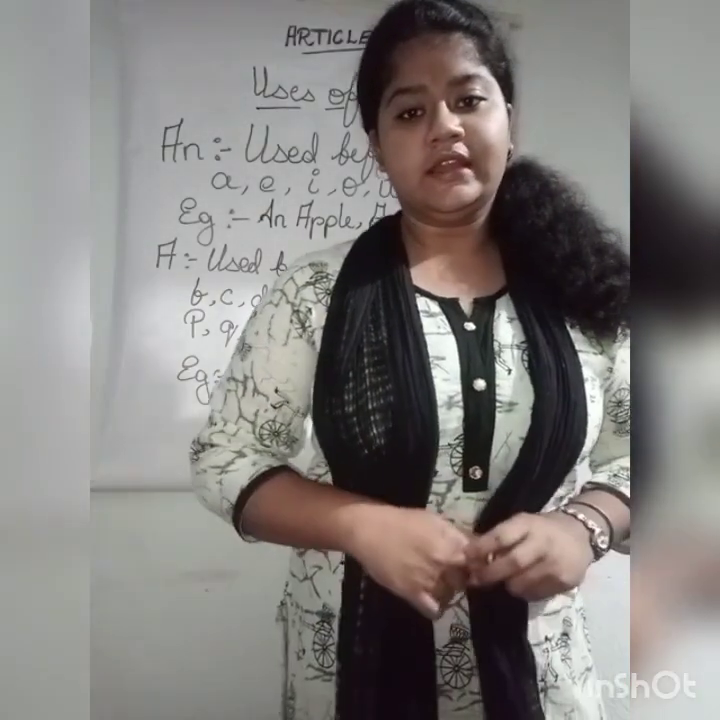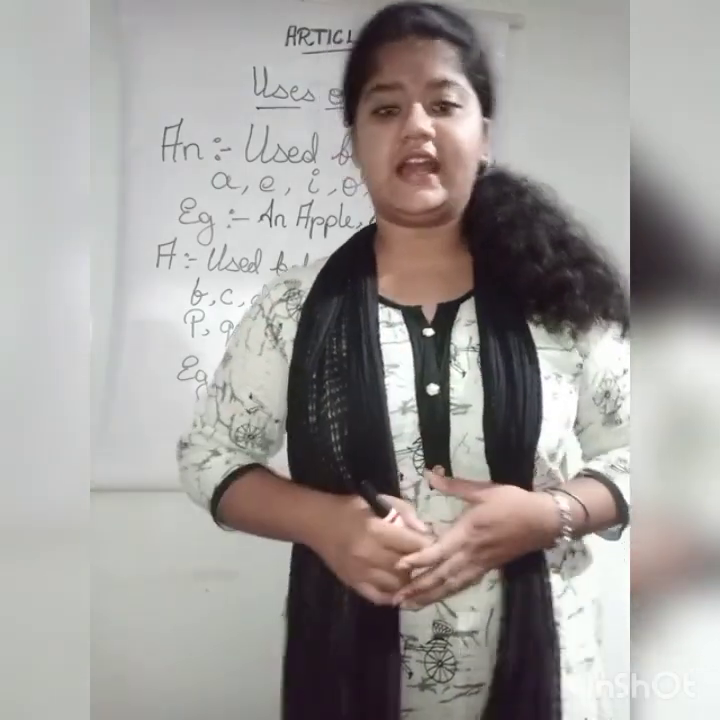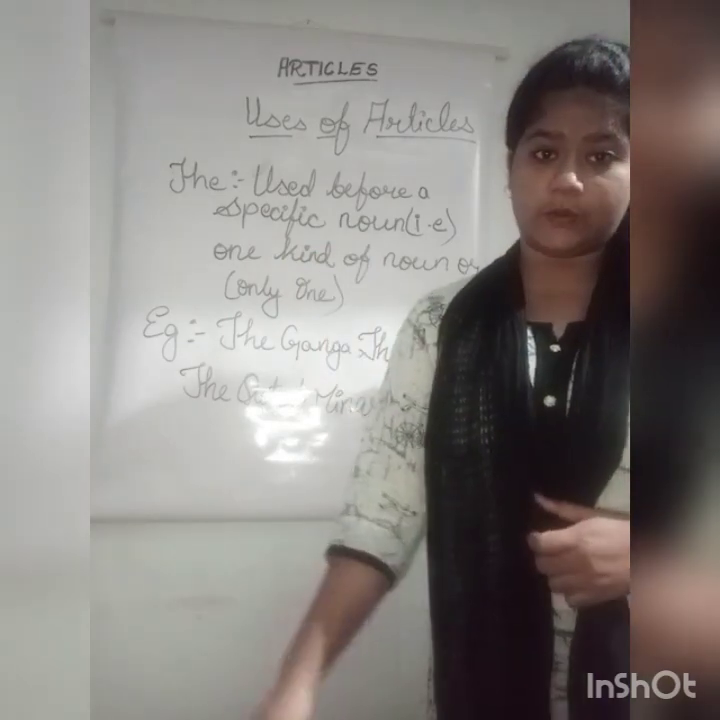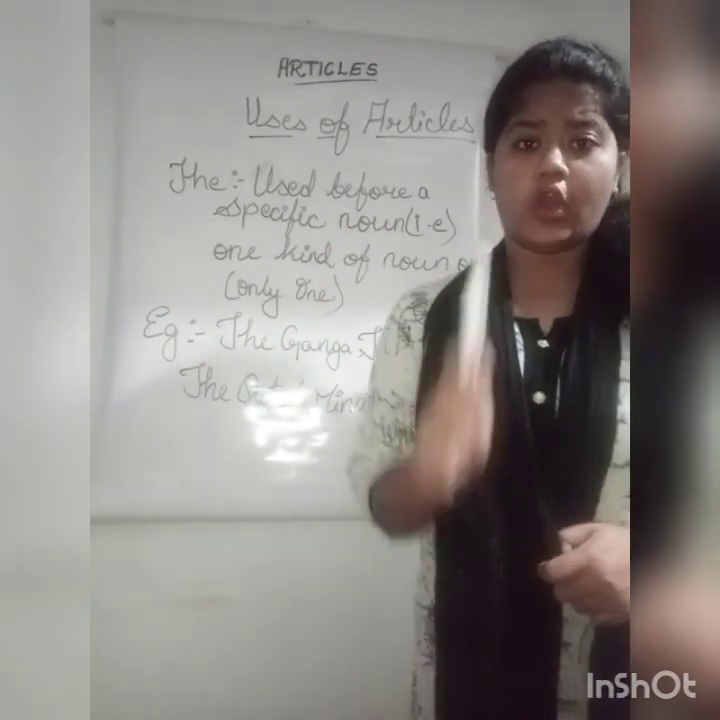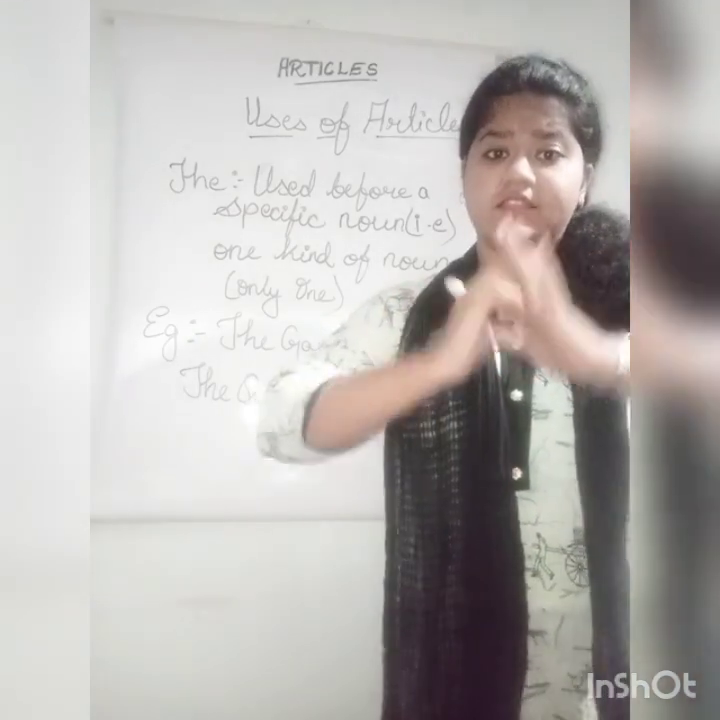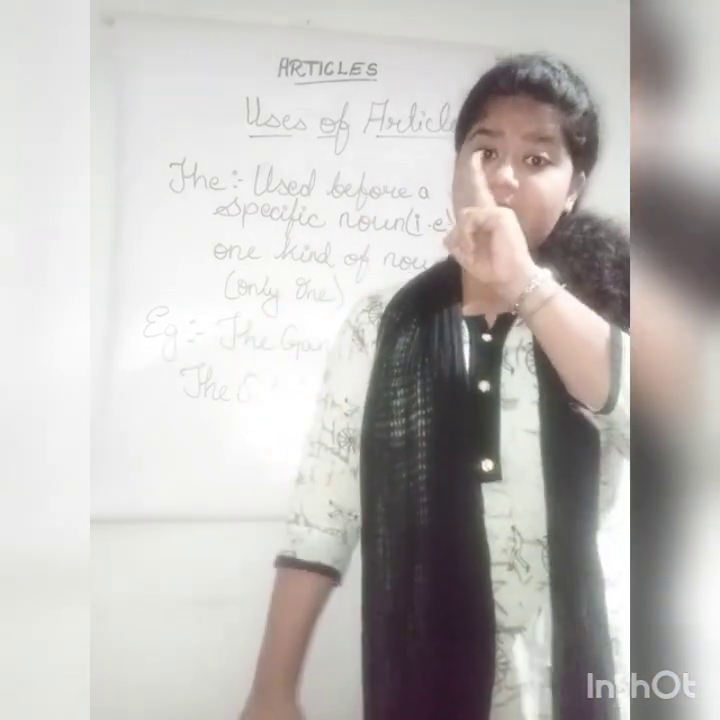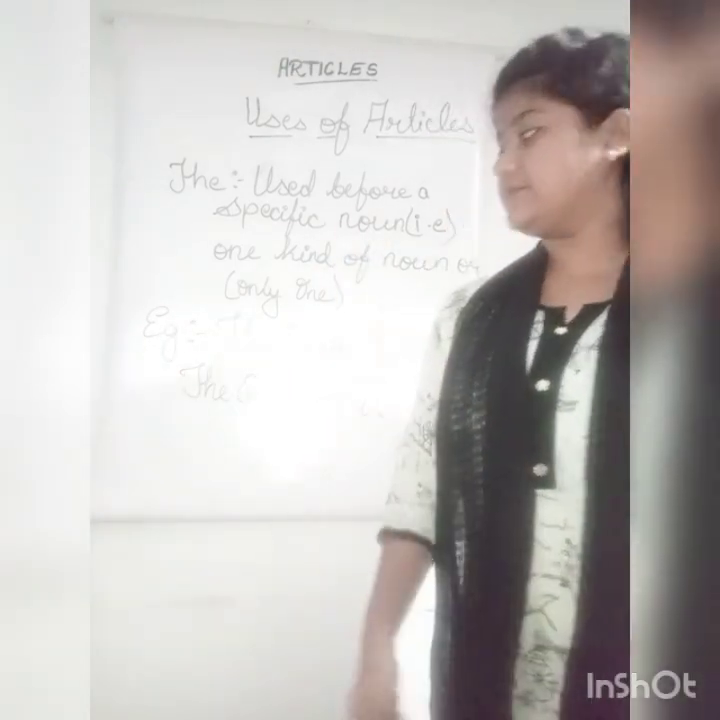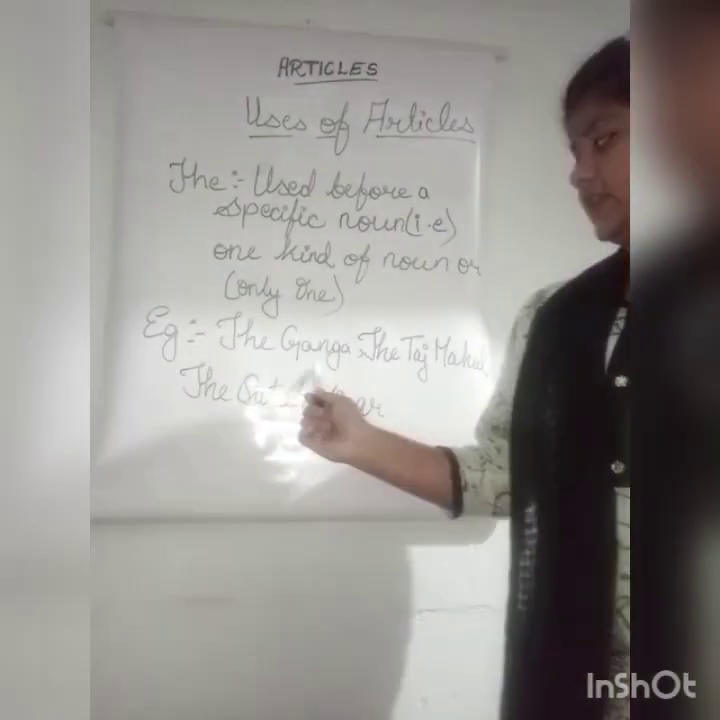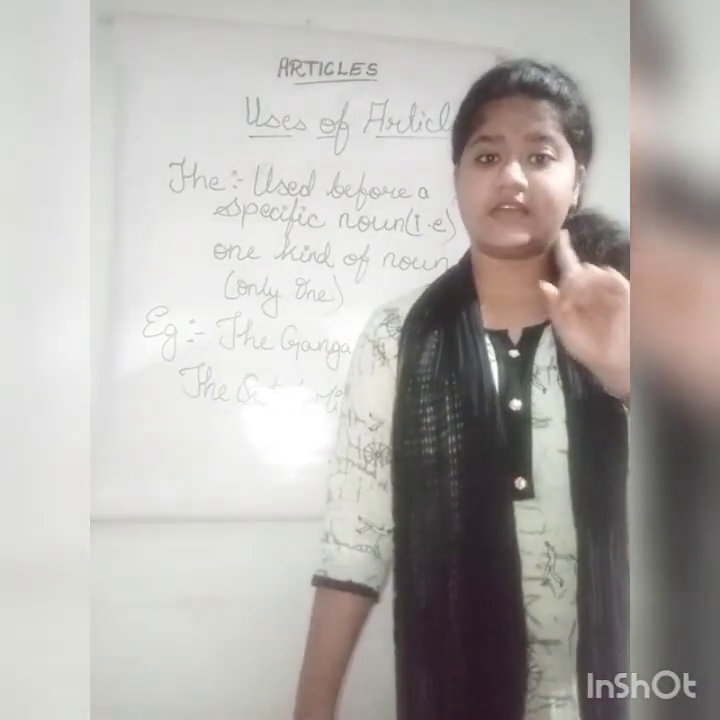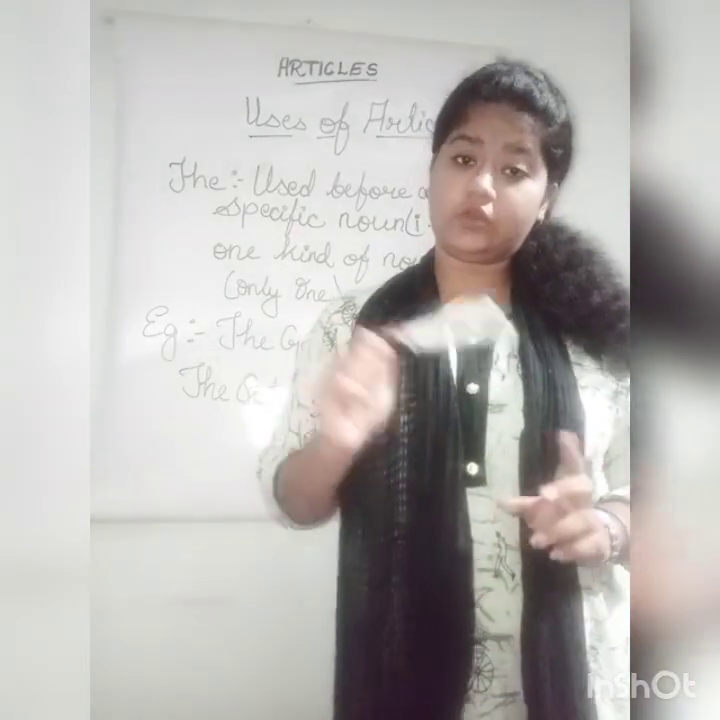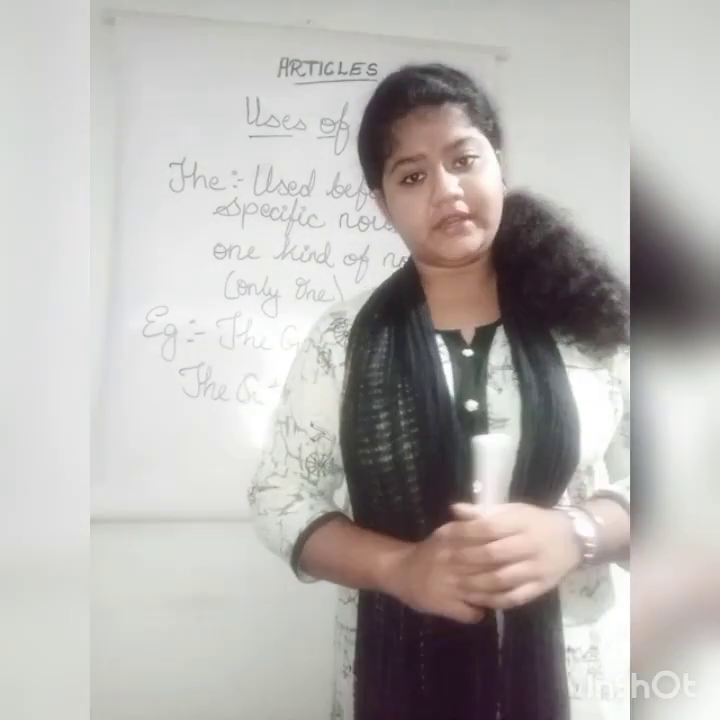Now we learn about the uses of the definite article, that is the. Now see, the is used before a specific noun, that is one kind of noun or a noun which is single in the world. जो वर्ल्ड में बस एक ही हो या एक पर्टिकुलर काइंड ऑफ नाउन. लेट्स सी, फॉर एग्जाम्पल, द गंगा. We all know कि गंगा is a holy river and it's one. The Taj Mahal, the Qutub Minar. One more thing is there, we can also use the before the proper nouns.